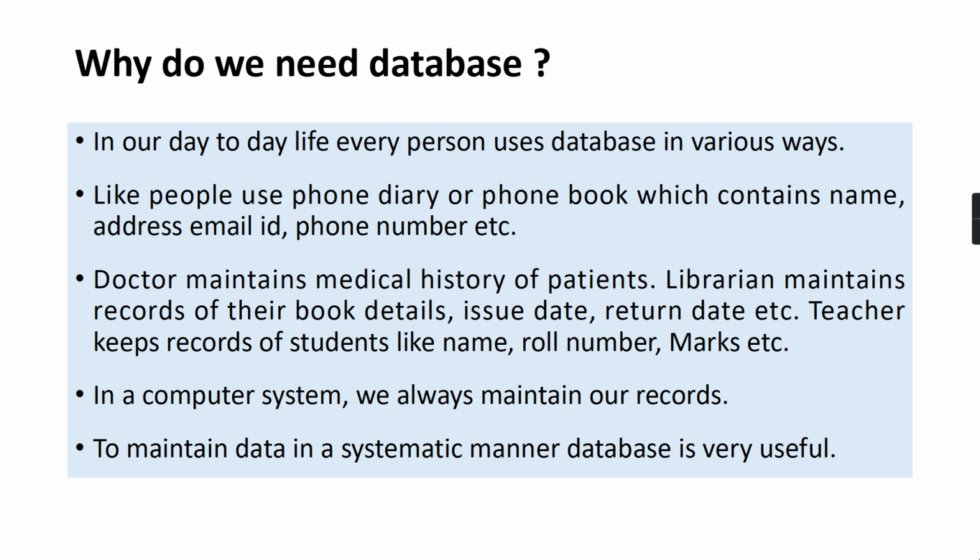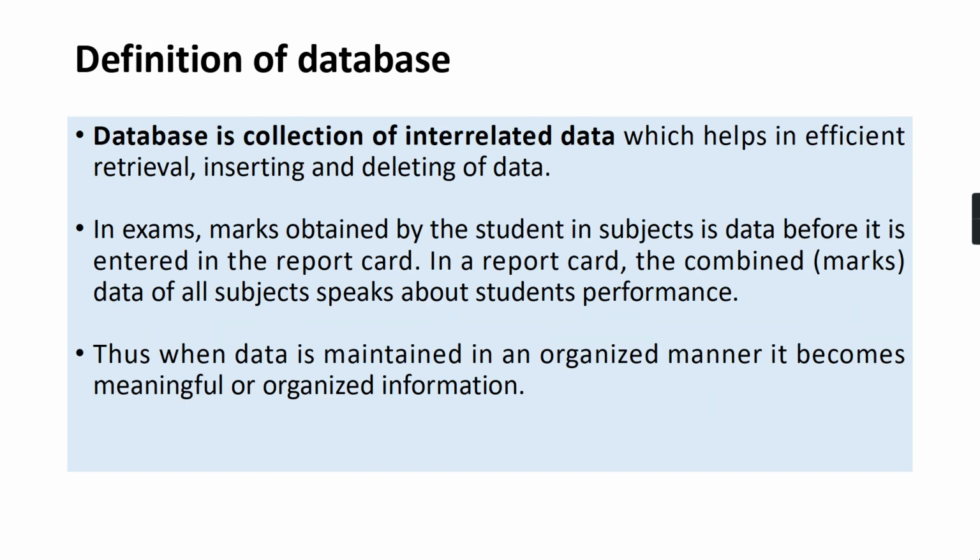Now, in a computer system, when we maintain our records, a database is very useful for maintaining data in a systematic manner. The correct way to save the records is by use of a database file. People generally use a lot of different types of files, but the most correct method is to use a database file. So, what is the definition of a database? The first point is the definition. A database is a collection of interrelated data which helps in efficient retrieval, inserting, and deleting of data.